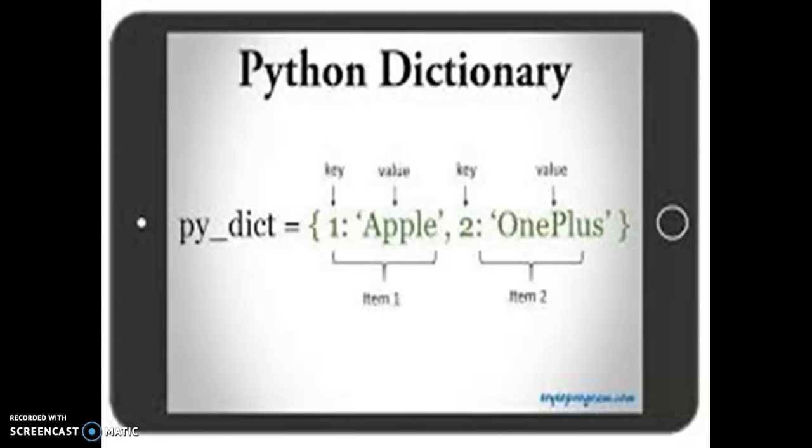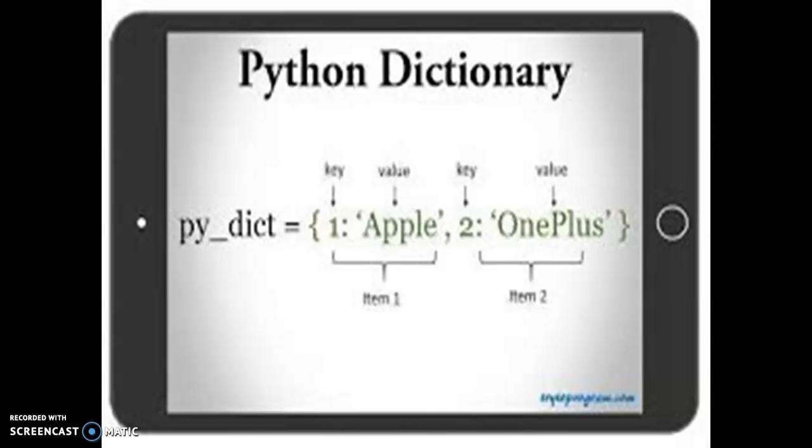So I will just write to you that you have to study this chapter very carefully. First of all, what is Python Dictionary? Friends, assume dictionary. Now, what is dictionary?